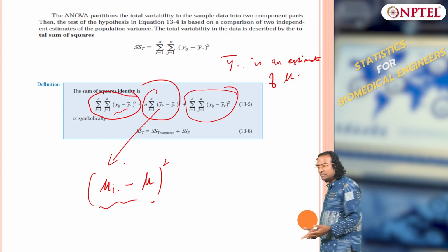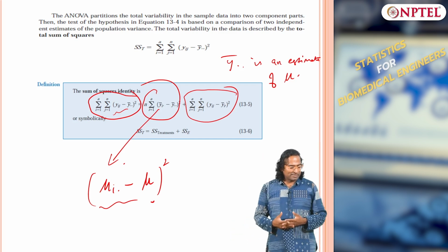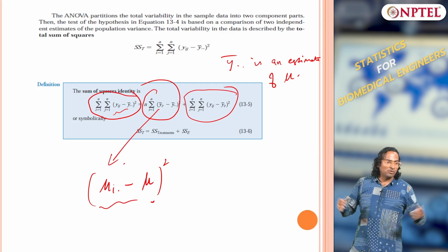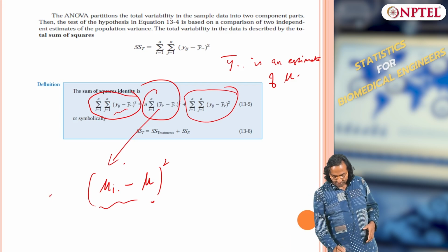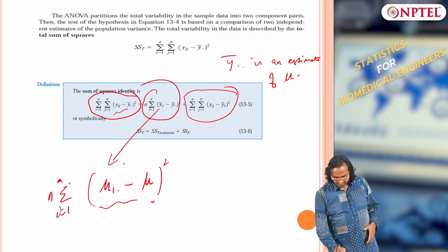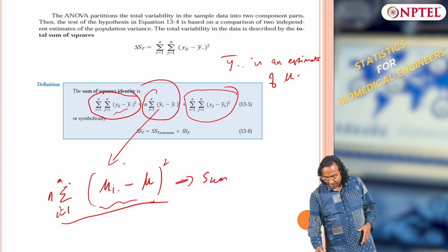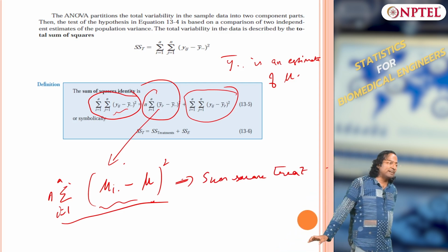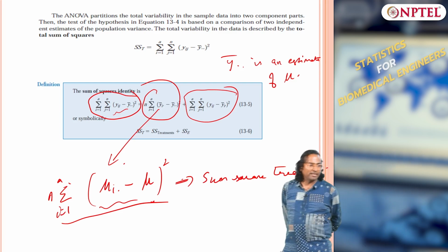So, this first part is a sum of squares, I have not divided by n or a. This is nothing but my sum square treatments, and remember I am summing it up n times. So, this is the overall variation due to treatments, n times this for all treatments is nothing but my sum square treatment, make sense? It is not the variance, for the variance I would have to divide by the appropriate denominator. Here it is the total summation of the squared deviations, that is why.